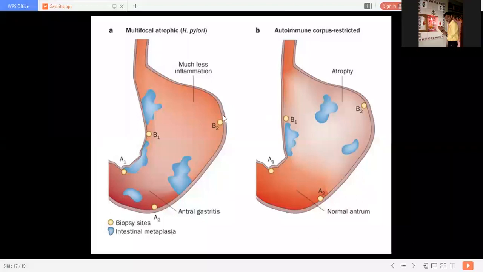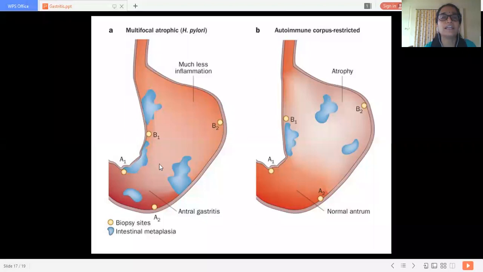So in multifocal H. pylori gastritis there is very little inflammation in the body, but in autoimmune gastritis, that is type A, there is more atrophy, and this is H. pylori related, that is type B. We can see the difference between these lesions. The antrum is normal in type A gastritis, but in type B there is antral gastritis. The antral lesion is more involved in H. pylori.